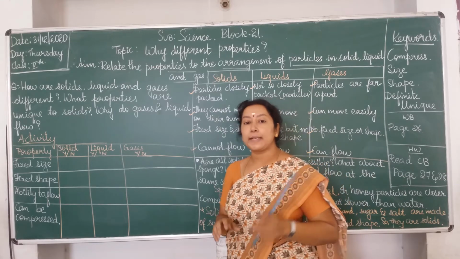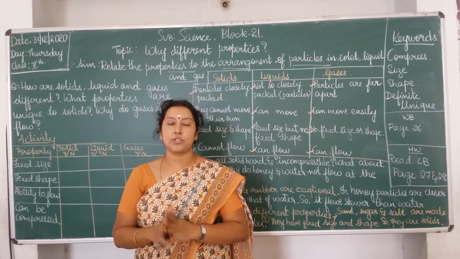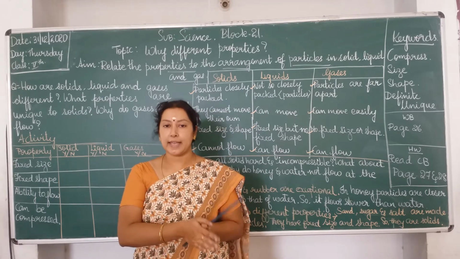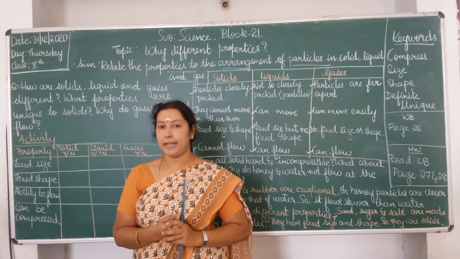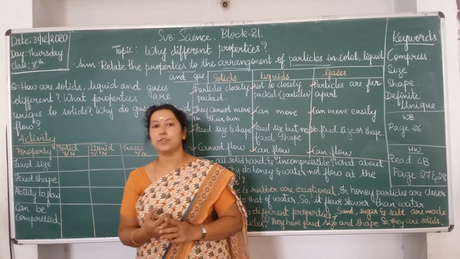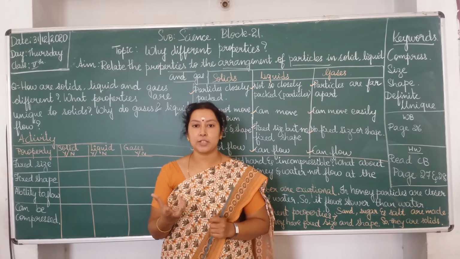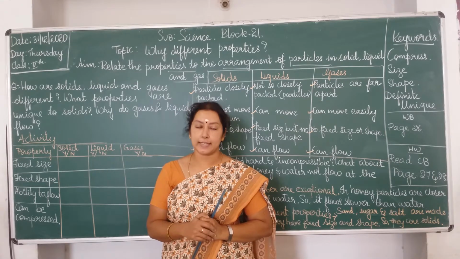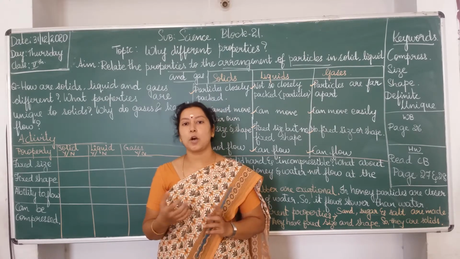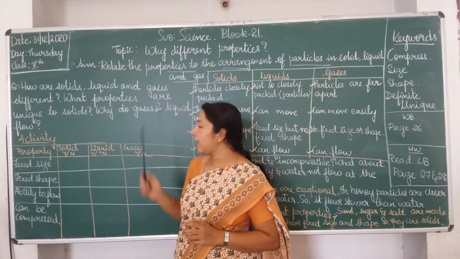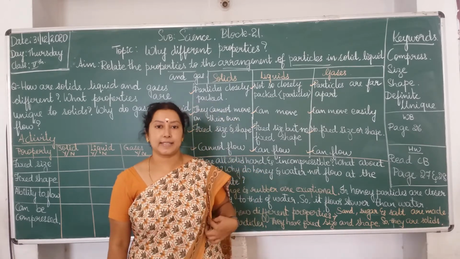So, we know the particle arrangements from our previous class knowledge, isn't it? How are particles arranged in case of solid, liquid and gases. So, we are going to relate them to each other and find out in what way their properties are different. For example, I want to give you some more examples of a solid like a bench, table, roof, plate, cup and saucers. All these are examples of solids, isn't it? Liquids, you can have a juice, tender coconut or some soups, etc. And for gases, nitrogen, oxygen, carbon dioxide, all these are examples of gases, isn't it?